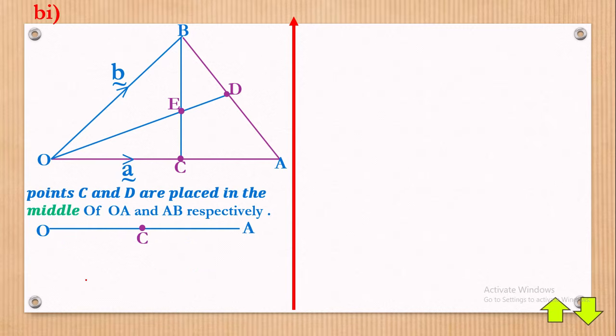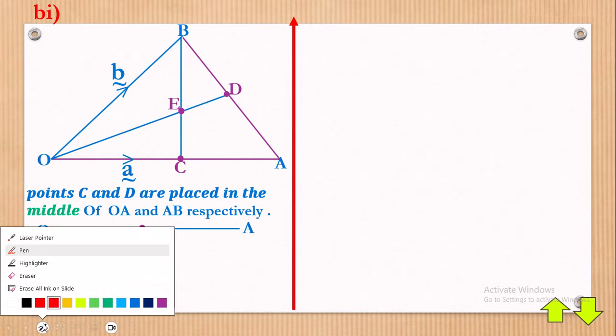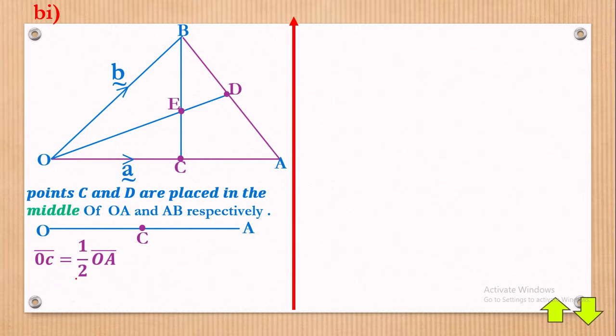So OC is equal to a half of OA. These demarcations here mean position vectors. They must be there; without them, you have no mark. Let's also get this side: CA is equal to a half of OA. Why a half? It's because I've said middle. If you are in the middle, this side you have a half and this side you have a half. That's what you mean by middle.